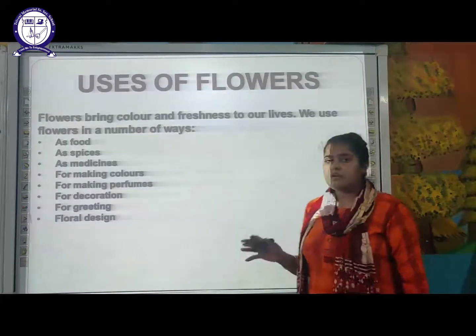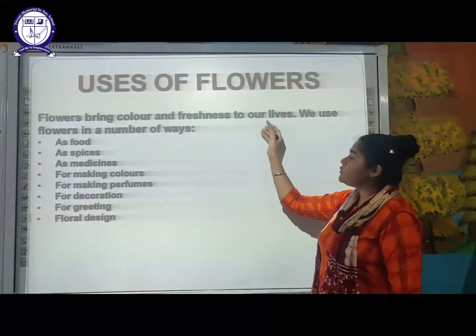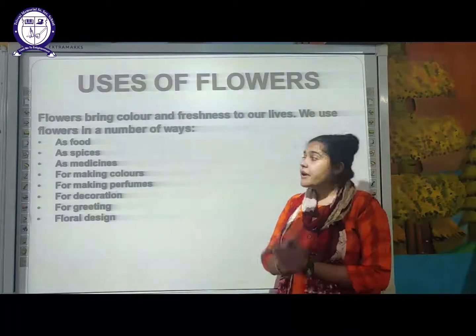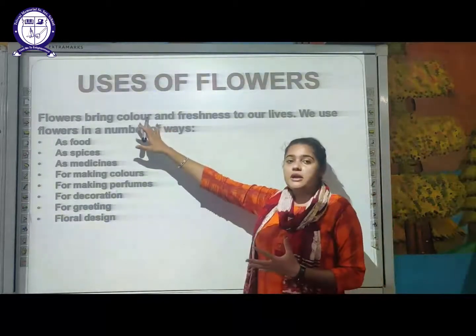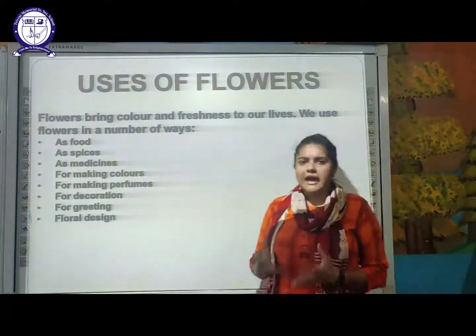Next is, what are the various uses of flowers? Flowers bring color and freshness to our lives. We use flowers in a large number of ways.